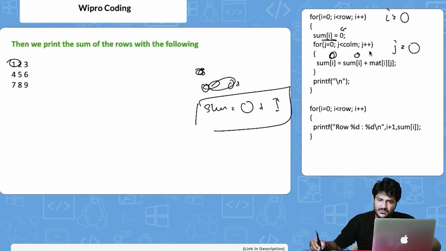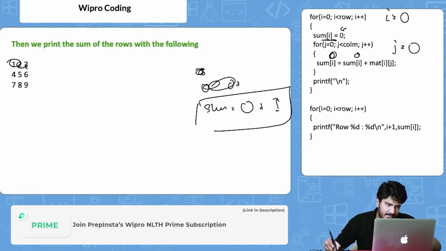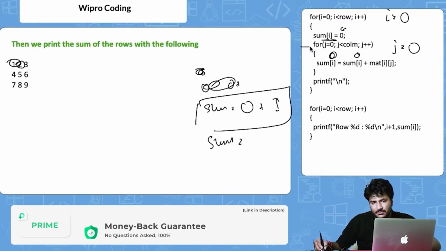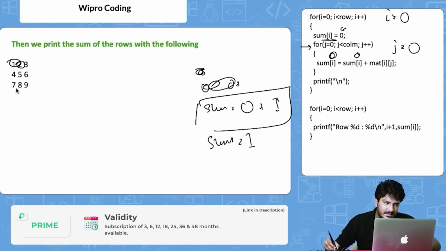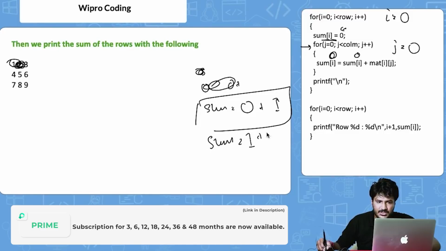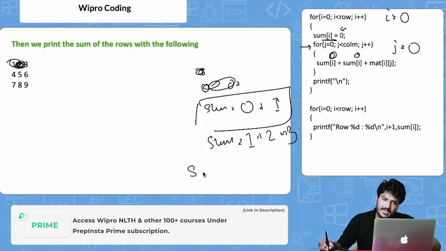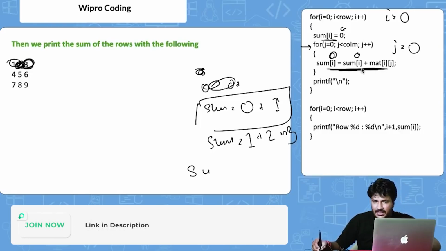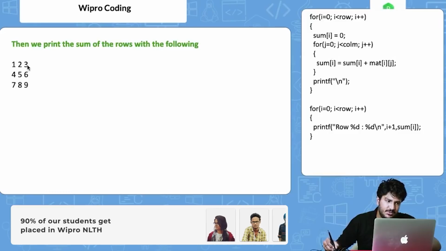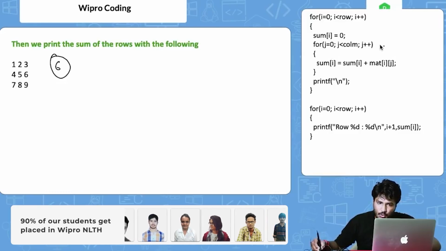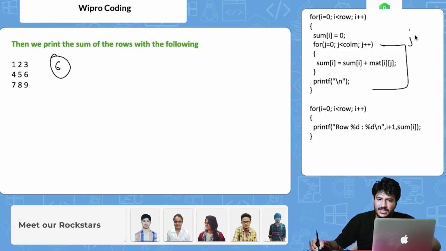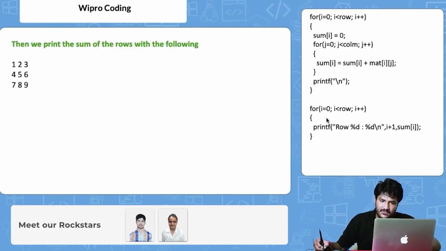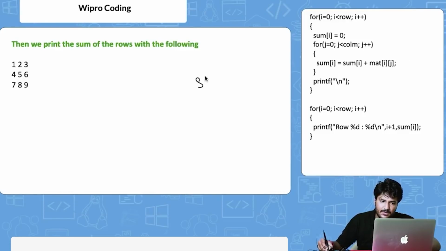Now j plus plus will happen. Sum already from the last step is 1. So 1 plus this 2, it becomes 3 now. Now again the same thing will happen for the next element. Finally, sum is 1 plus 2 plus 3, which is 6. Now this whole loop ends because j can only iterate over 0, 1, 2 here. Finally this is getting stored in sum of 0.